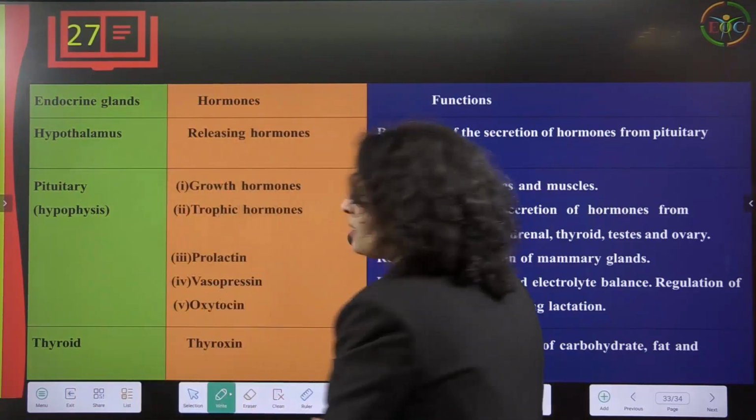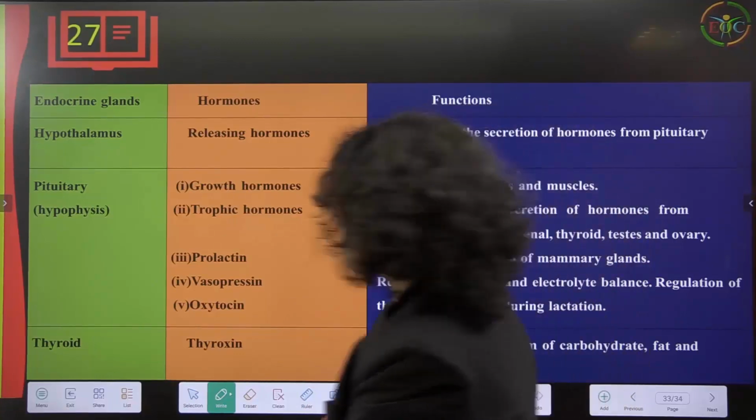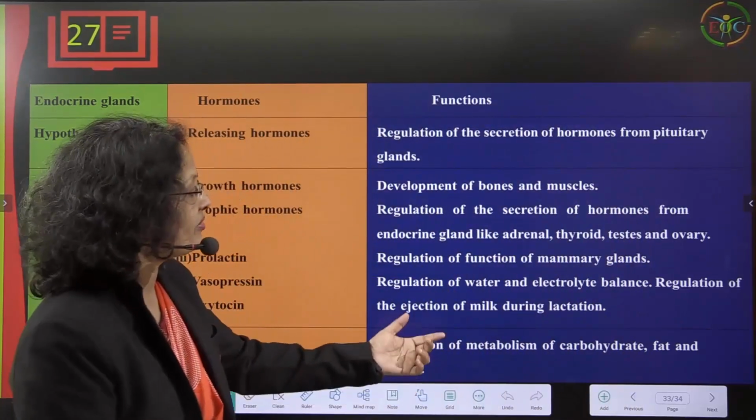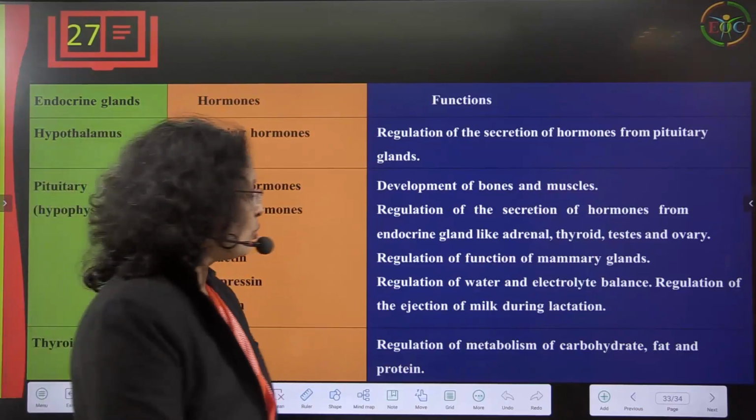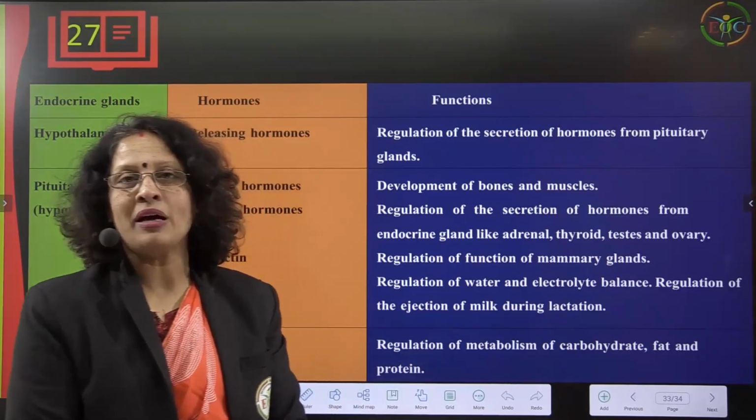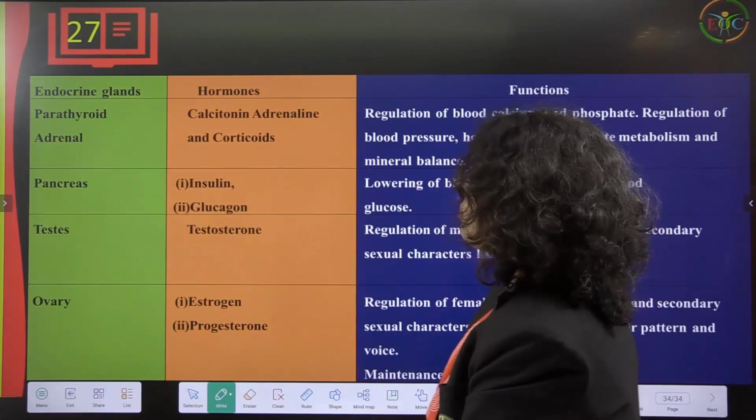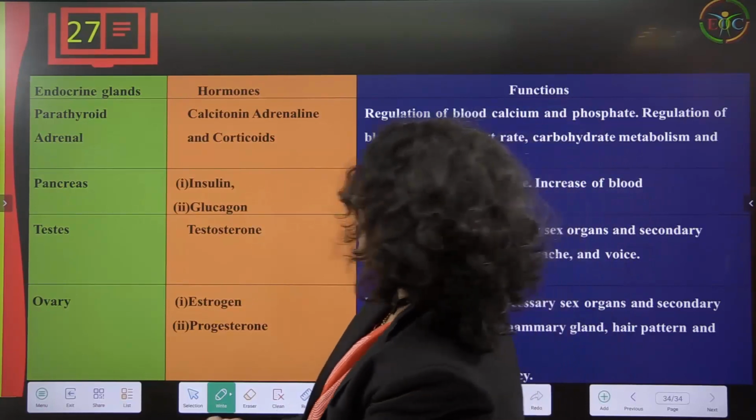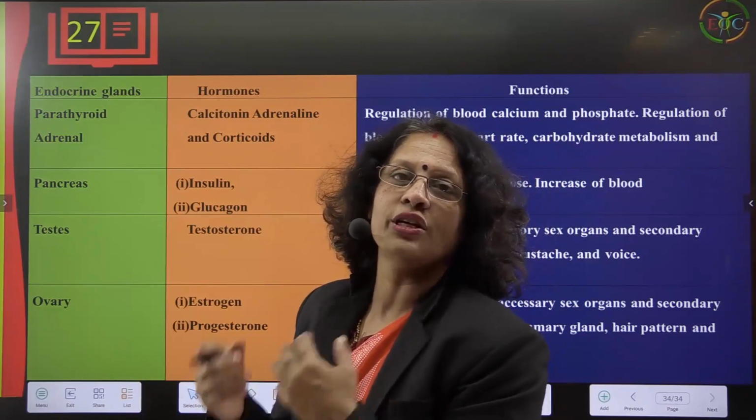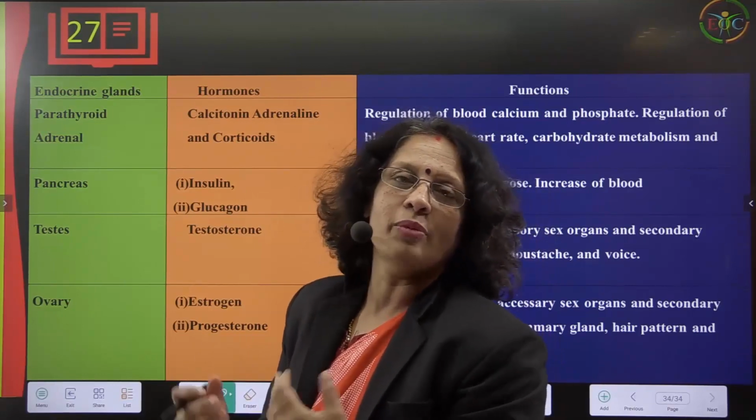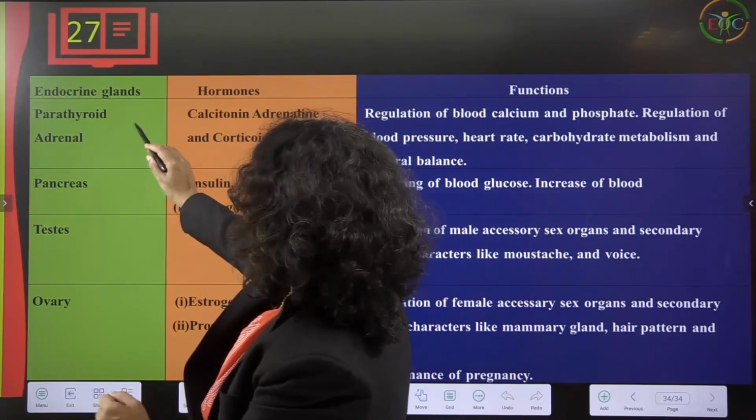And the next is the thyroid. The thyroid releases a hormone called thyroxine, and regulation of metabolism of carbohydrate, fat, and protein all comes under this. You would have heard about this. Thyroid malfunction is very common in today's lifestyle, because when the lifestyle is not followed correctly, and a person is not doing enough exercise or eating proper food, the malfunction will happen.